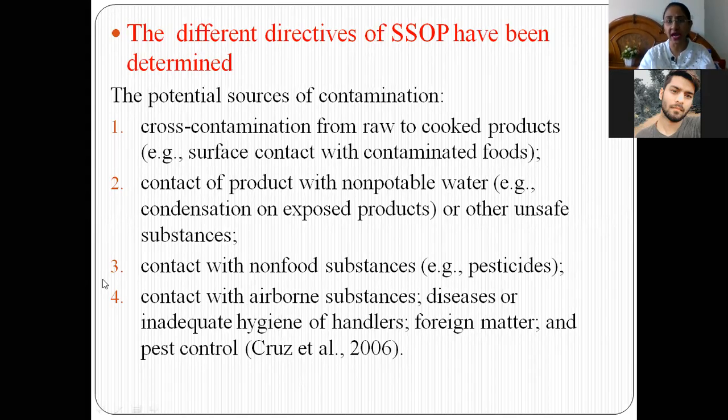If the handlers or workers do not take proper precautions, then contamination can happen through them. Then foreign matter, like stones, pebbles, and dust: if proper cleaning is not done in those industries, contamination can happen that way also.